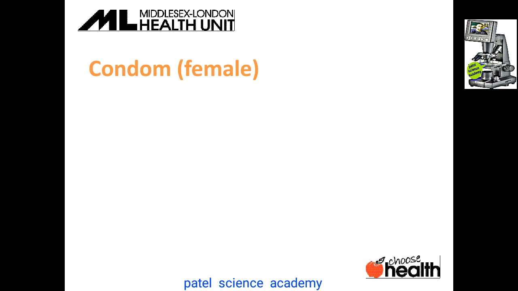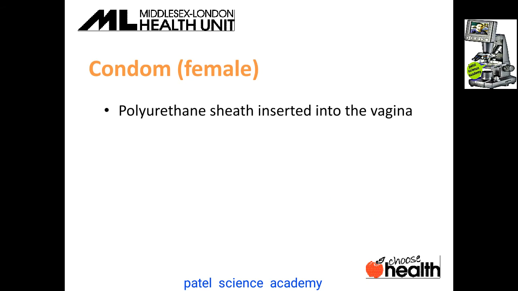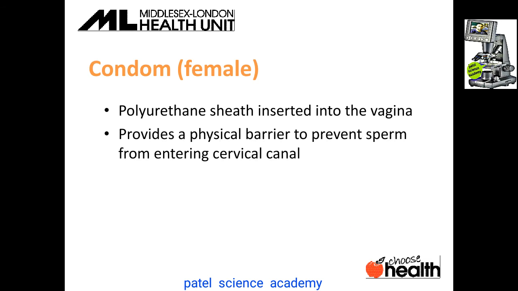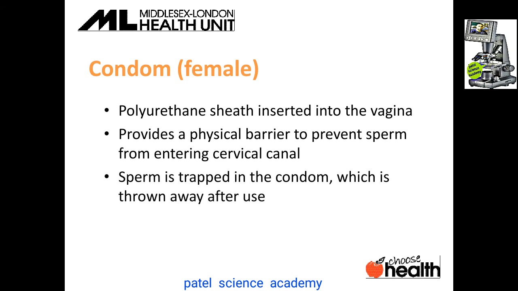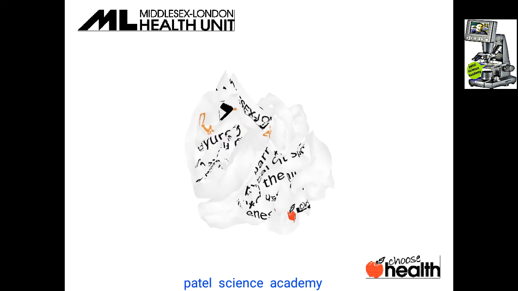Now we'll see the condom for the female. A polyurethane sheath is inserted into the vagina of the female, and it provides a physical barrier to prevent the sperm from entering the cervical canal. Sperm is trapped in the condom, which is thrown away after sexual use. Typical effectiveness rate is 79%.